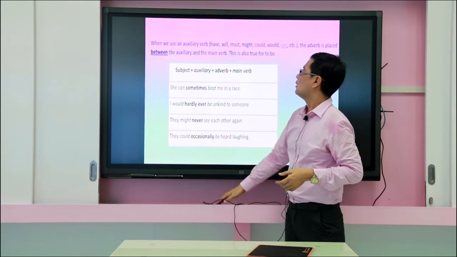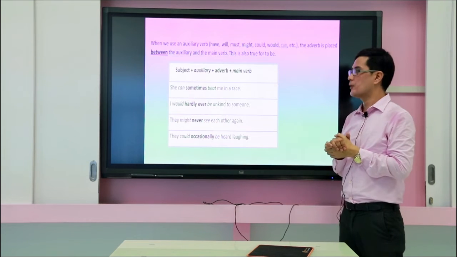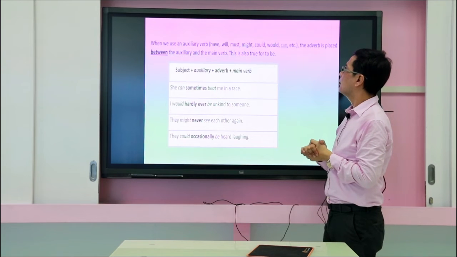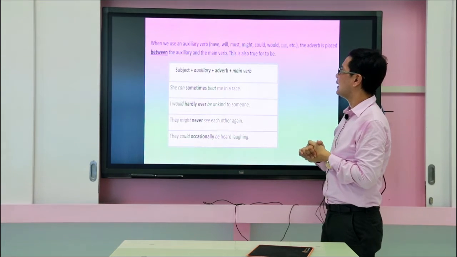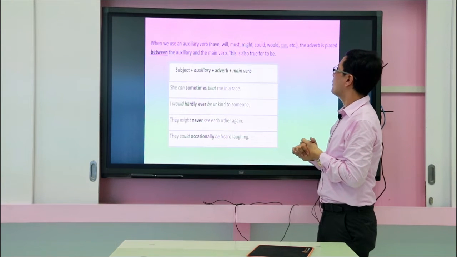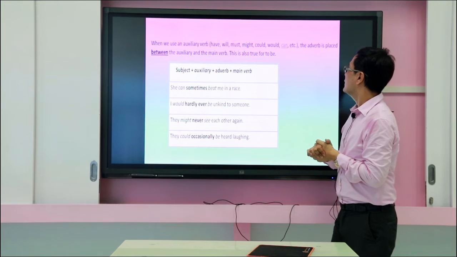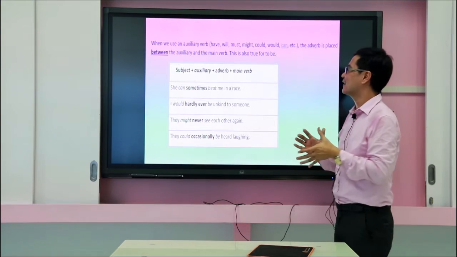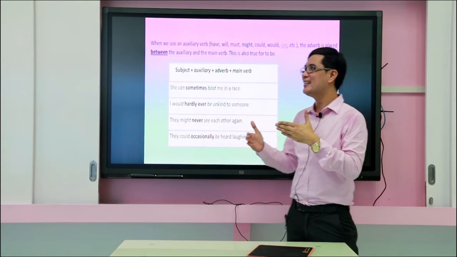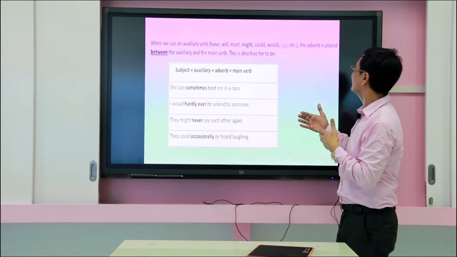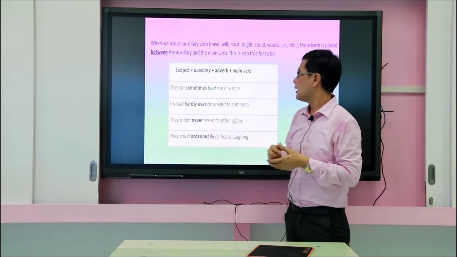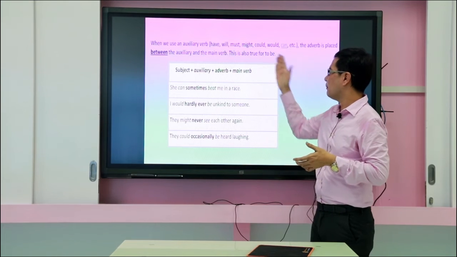When we use auxiliary verbs, what are those auxiliary verbs? We have have, will, must, might, could, would, can. Again, auxiliary verbs: have, will, must, might, could, would, can. The adverb is placed between the auxiliary and the main verb. Is it before? It is between. The adverb is placed between the auxiliary and the main verb. So another rule is subject, auxiliary, adverb, and main verb.